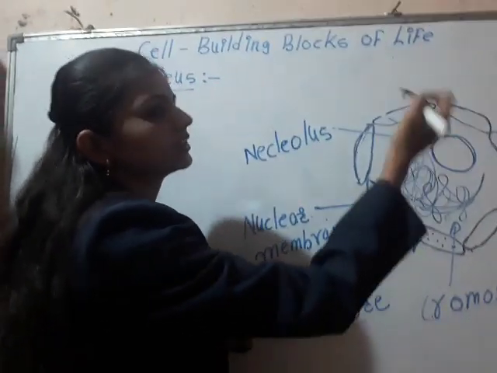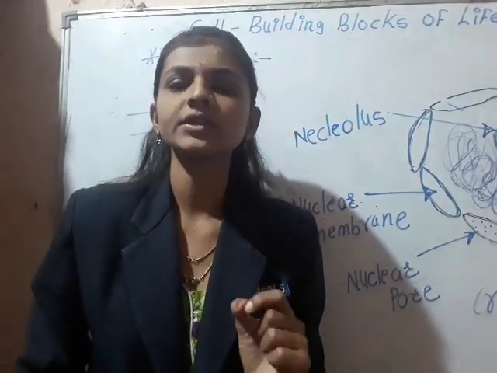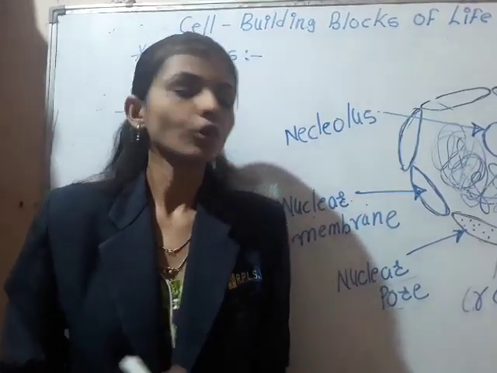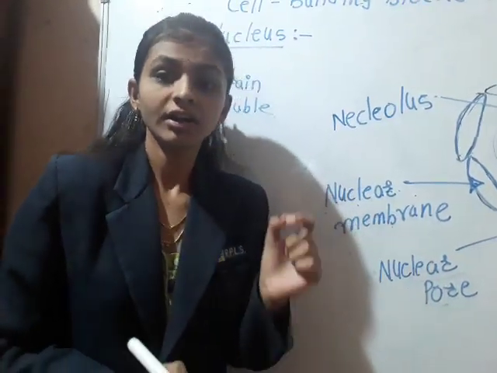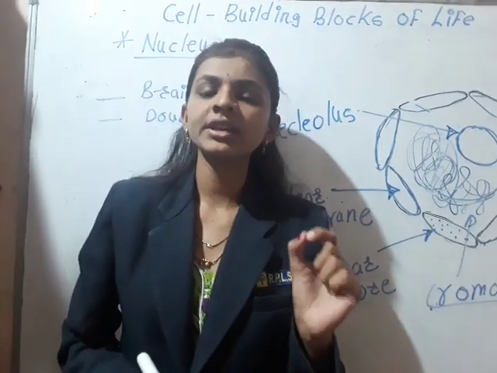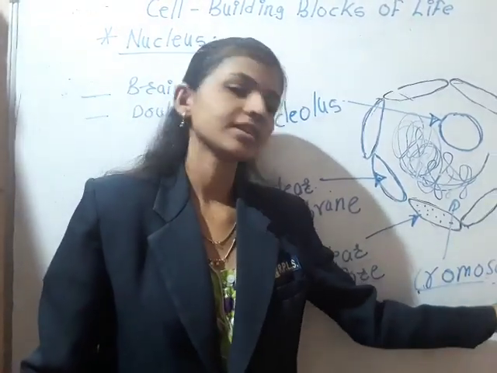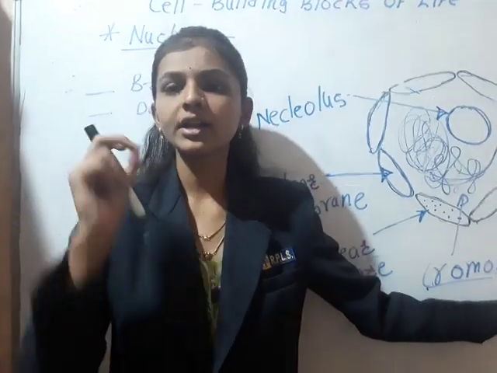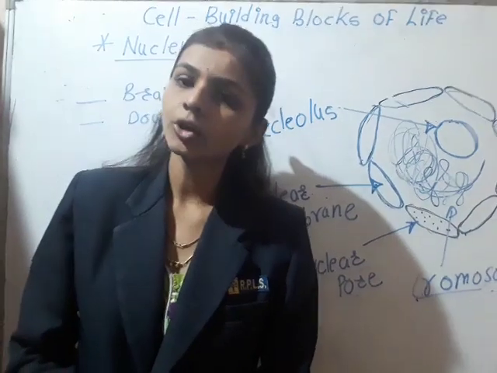Inside the nucleus, the thread-like structure is known as the chromosomes. Chromo means color, and somes means body. So the color body is present inside the nucleus, and that body is known as the chromosomes.